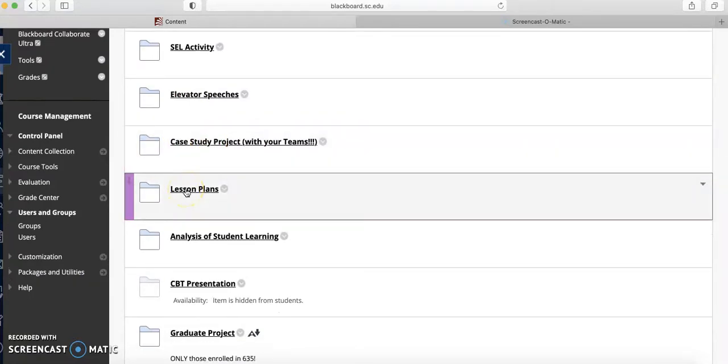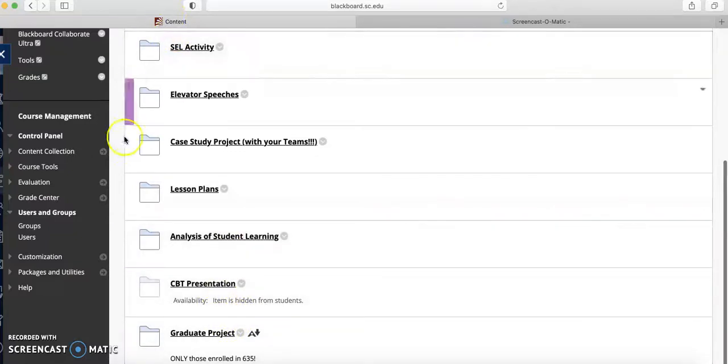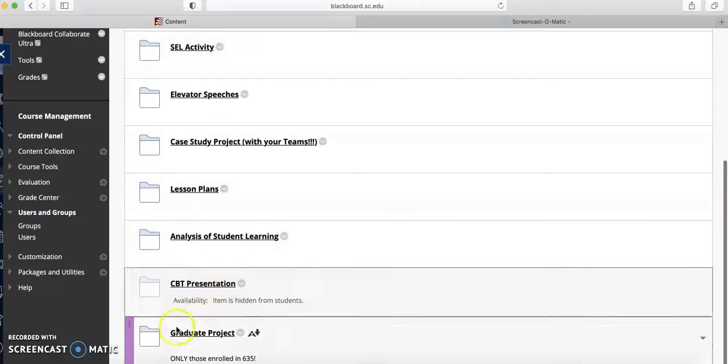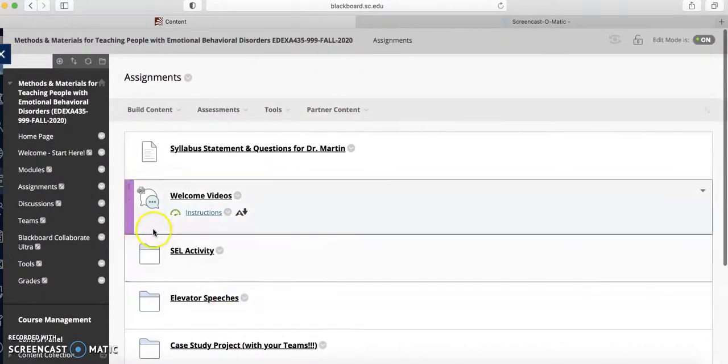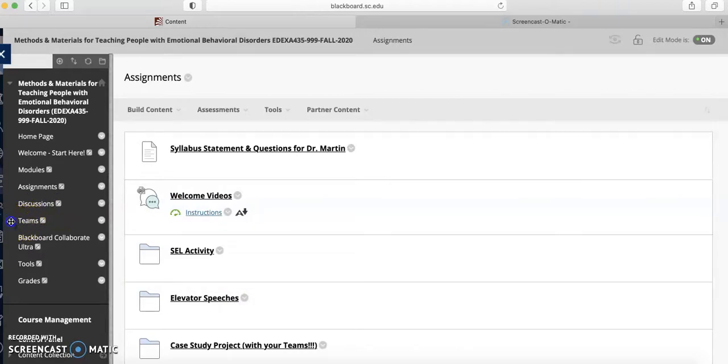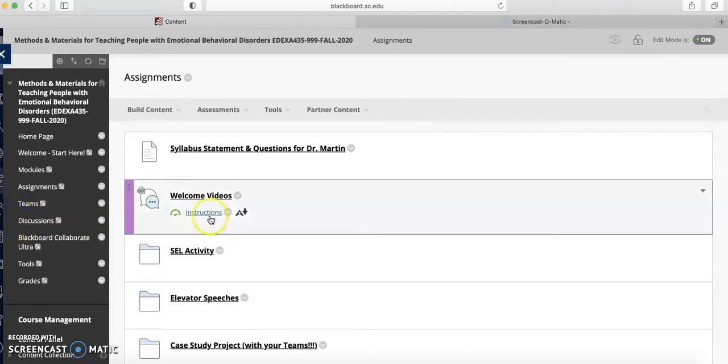Your lesson plans are due at certain dates, but really depending on your practicum and your classrooms. Your analysis of student learning will be based on your lesson plan implementation. You'll have a cognitive behavior therapy presentation. And our grad students, those enrolled in 635, have a special project too. So you'll see all of our assignments here. And then you'll see our teams.